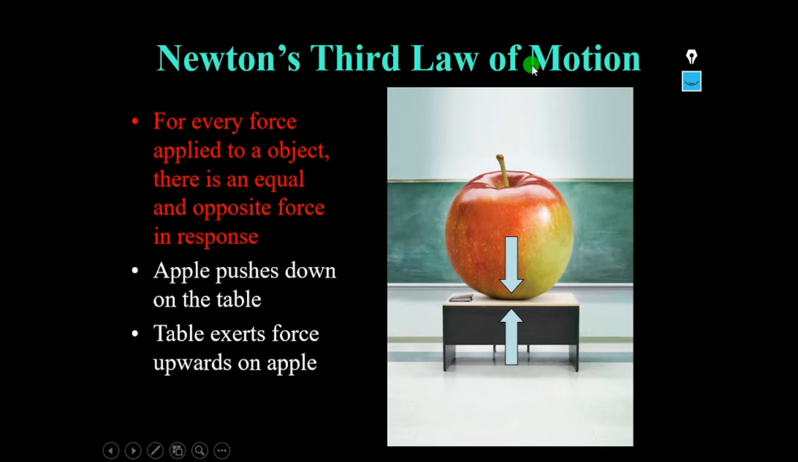So Newton's third law of motion. As we all know, for every force applied to an object, there is an equal and opposite force in response. That means, if you see the example here, I have shown you an example, an apple on a table. Here if you observe, there are two forces acting simultaneously at the same time. That is, the apple is exerting force on the table. In the same way, the table is also exerting the same amount of force in the upward direction on the apple. That means both the forces are balanced and equal.